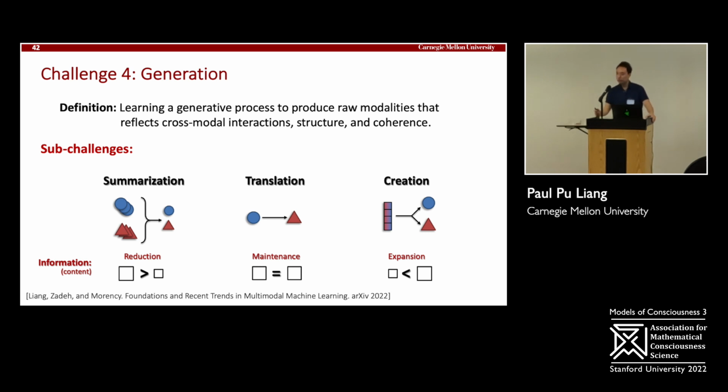Generation, instead of making a prediction, looks at how can we produce more data from more modalities. Right? Summarization looks at taking higher dimensional data, summarizing it. Translation looks at taking one modality, converting it to the equivalent form in the other. And creation looks at taking very small gists and creating more data than you started with that has some consistency and coherence to it. Again, these are categorized based on whether you're reducing, maintaining, or expanding information content.